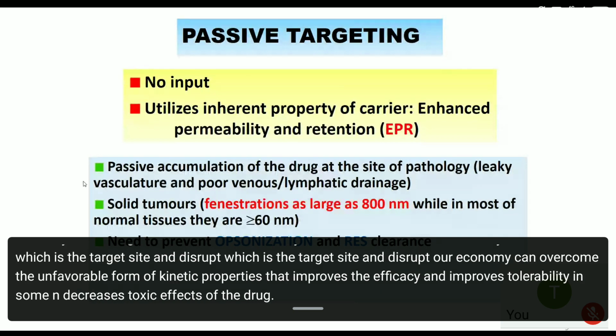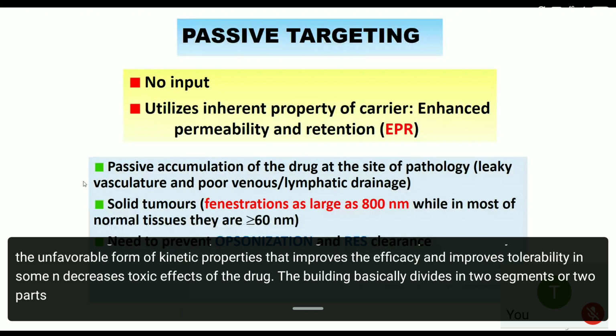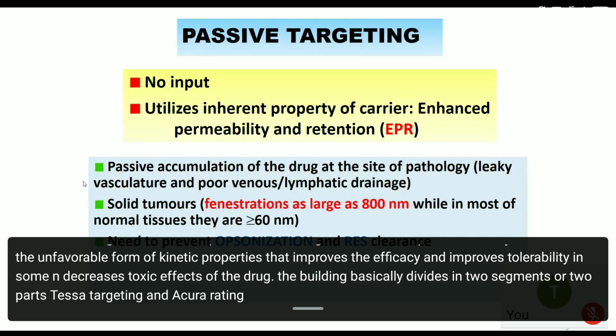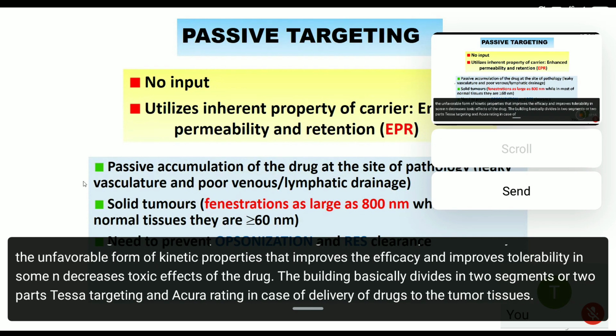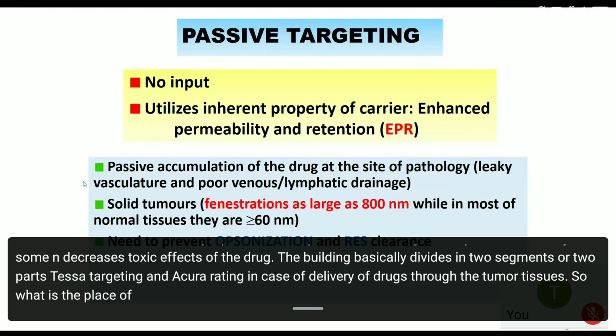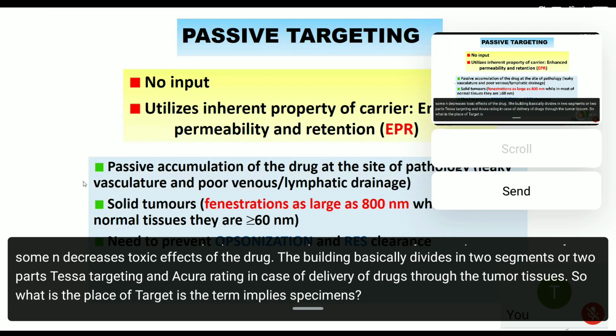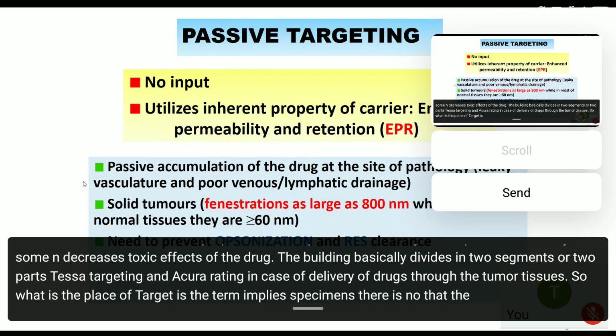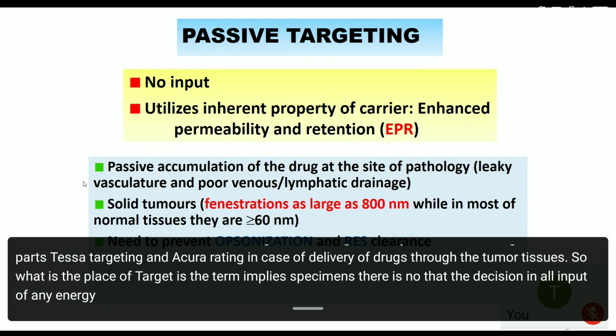Drug targeting basically divides into two parts in the case of delivery of drugs to tumor tissues: passive targeting and active targeting. So what is passive targeting? As the term implies, passive means it doesn't involve input of any energy, and it utilizes the inherent property of the carrier system through the enhanced permeability and retention effect.